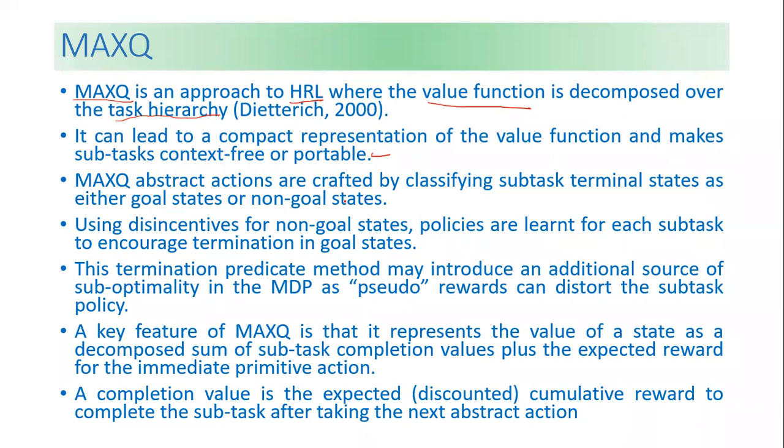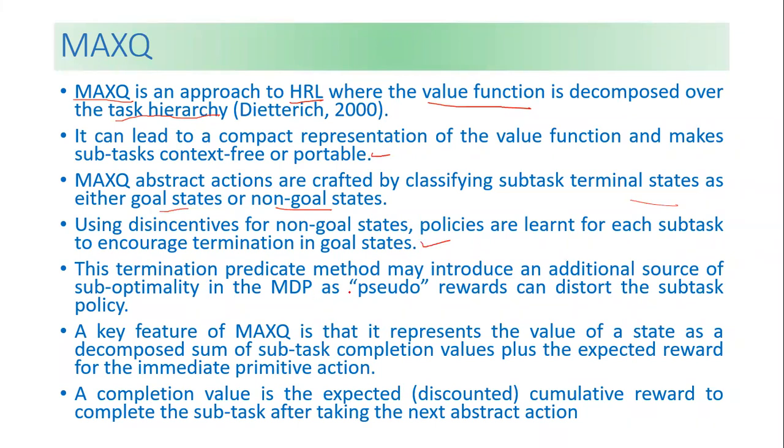The abstract actions are created by classifying subtask terminal states as either goal states or non-goal states. So these three have been bifurcated in MAXQ. Using distinctions for non-goal states, policies are learned for each subtask to encourage termination in the goal state.